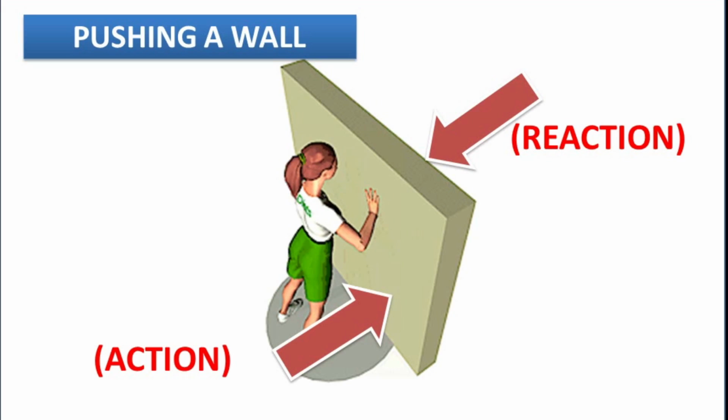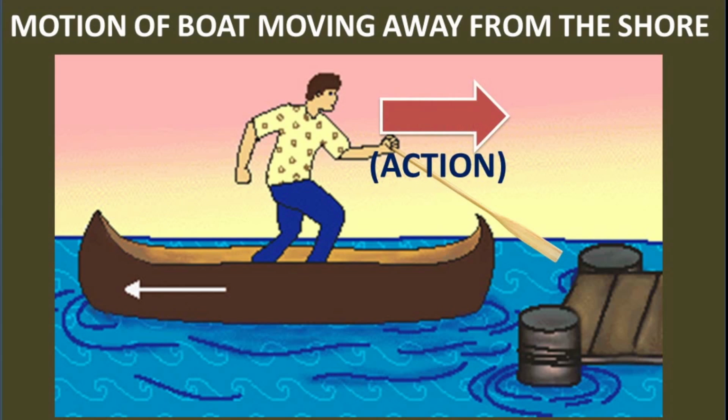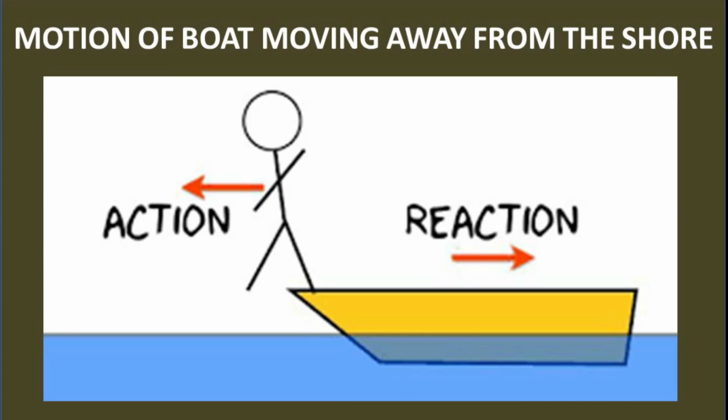Now example number 3. Motion of a boat moving away from the shore. When the boatman wants to move the boat away from the shore, he pushes the shore with a bamboo or with his oar. That is action. Now the shore exerts an equal and opposite force on the boatman along with the boat. So action by the boatman, reaction by the shore. So again, Newton's third law, to every action there is an equal and opposite reaction.